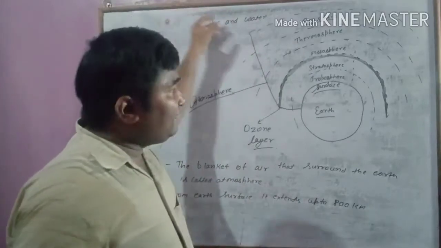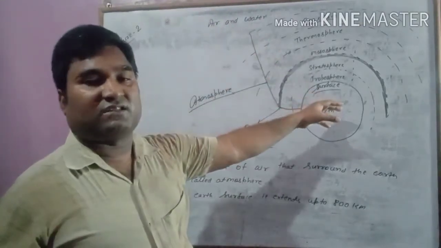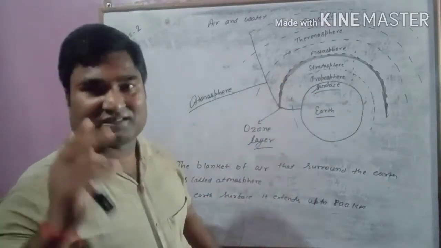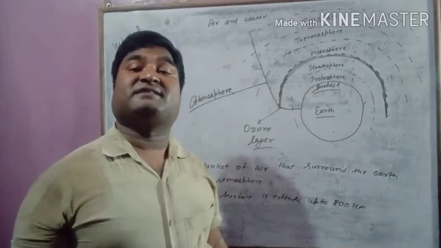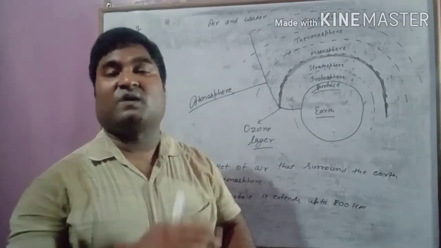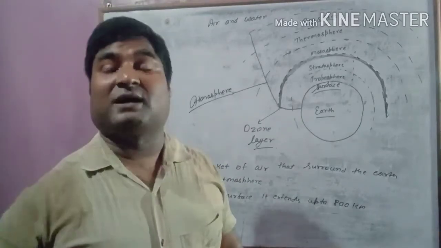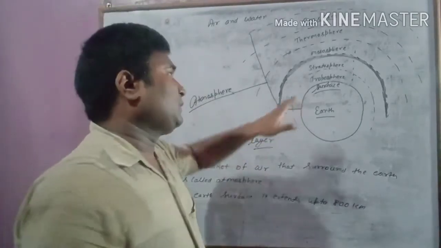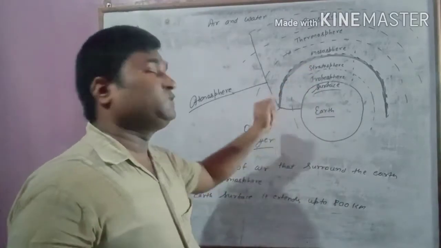The sunlight has harmful UV radiation. This UV radiation can cause skin cancer or skin diseases. It can also damage our eyes, retina. So this UV radiation is blocked by this ozone layer.